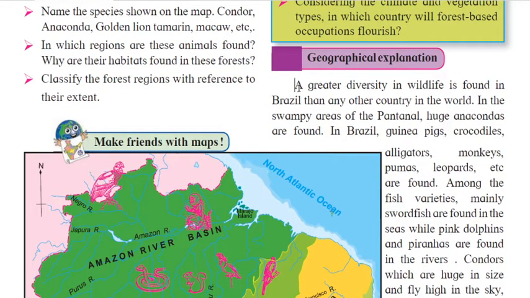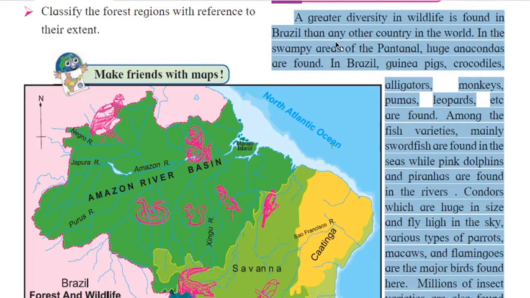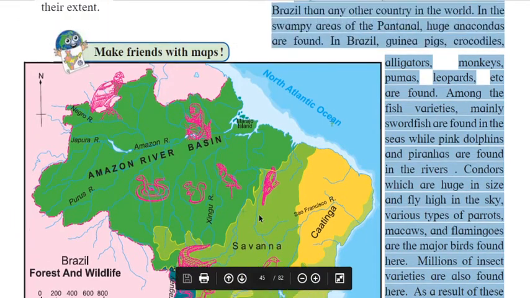A greater diversity of wildlife is found in Brazil than in any other country in the world. In the swampy areas of the Pantanal, huge anacondas are found.